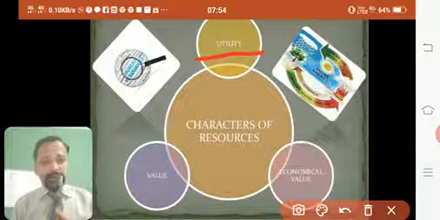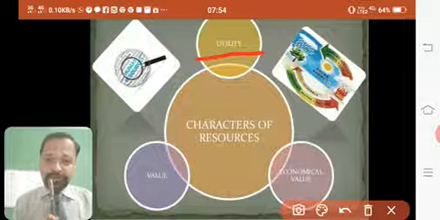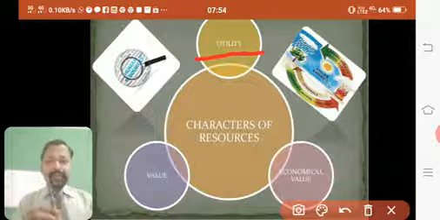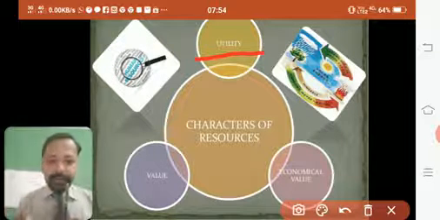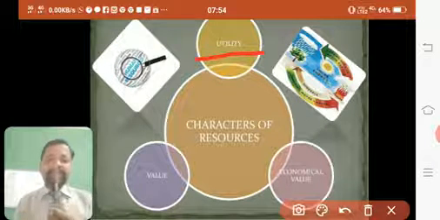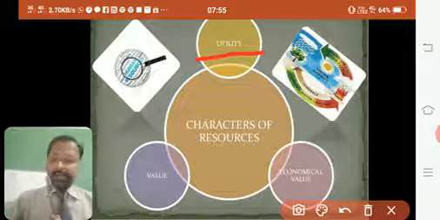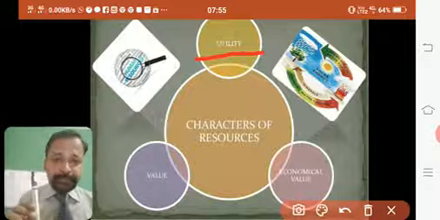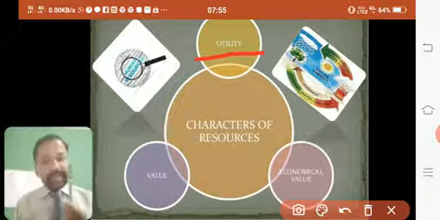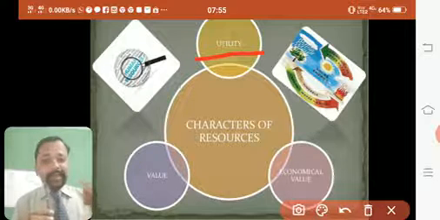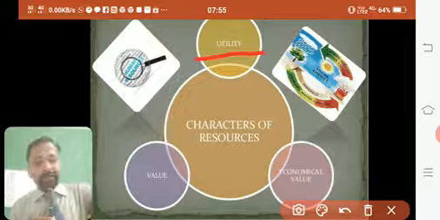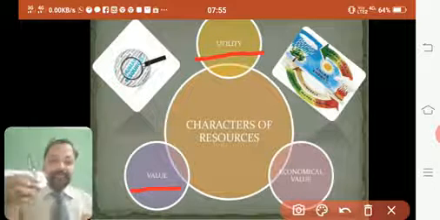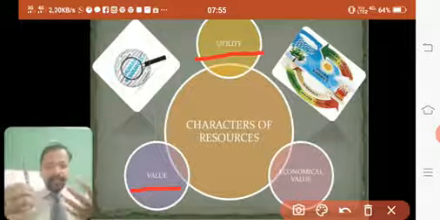So if I don't use it, it will not be a resource for me. Fine. Because if I continuously teach on the whiteboard and not on paper, I don't use paper, then this is not a resource because this is of no use. In that case, I will be using a marker. So it should be used. I should write something, or my need should be of writing something, then only this can be called a resource for me. Then value. It should have certain value because it's for my need.